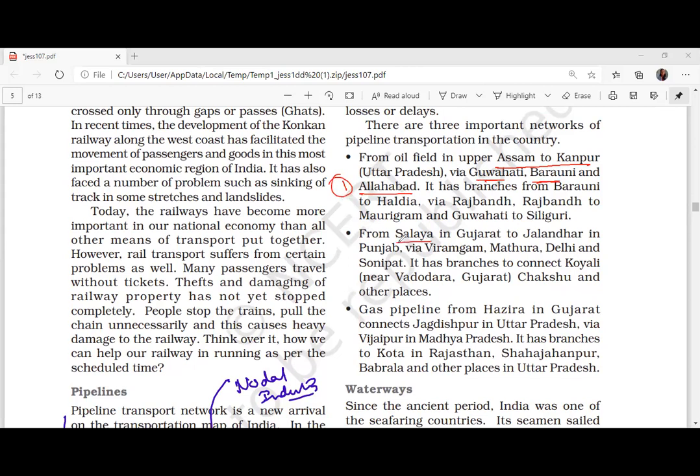Okay, second one is Salaya in Gujarat to Jalandhar in Punjab. Copy down the places also. Guwahati, Barauni, Allahabad. Viramgam, Mathura, Delhi, Sonipat. Then third one is the gas pipeline from Hazira to Jagdishpur, via Vijaypur. It branches to Kota, and Shahjahanpur, Babrala.